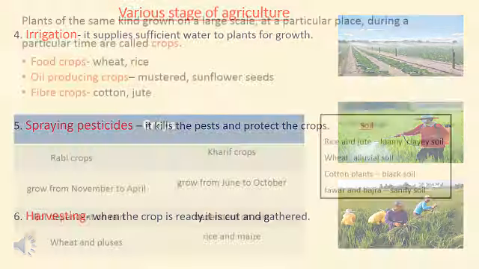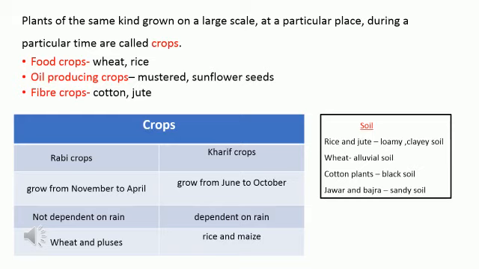A plant grown in large quantity to get food and other useful things is called a crop, or we can say plants of the same kind grown on a large scale at a particular place during a particular time are called crops. Some crops are food crops such as wheat and rice, oil producing crops like mustard and sunflower seeds, and fiber crops like cotton and jute. All crops do not grow in all seasons.